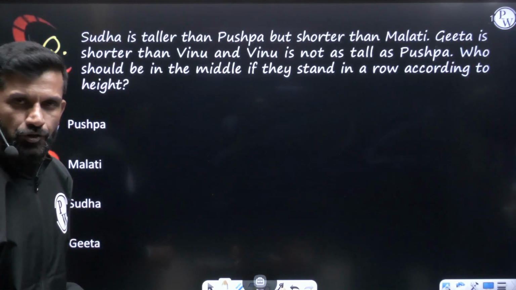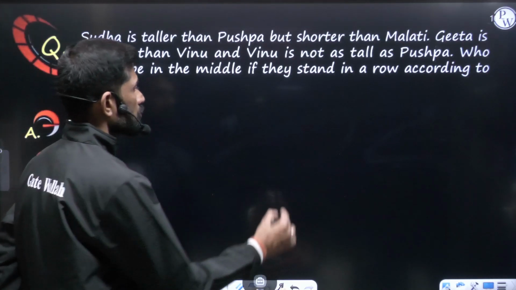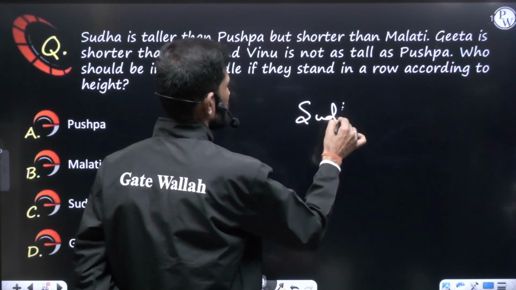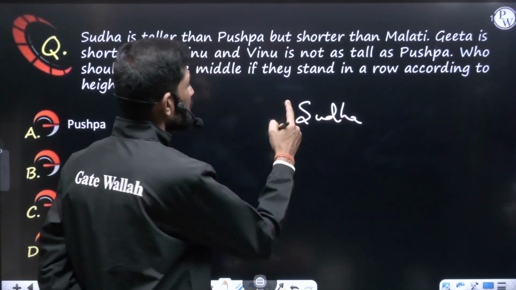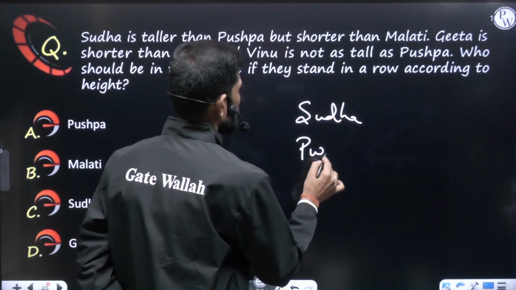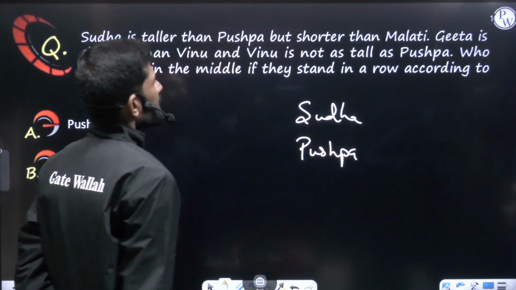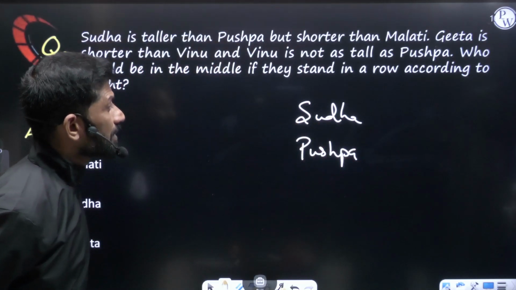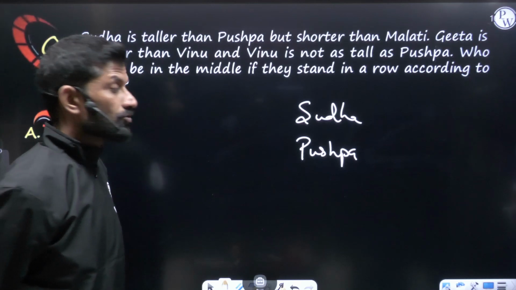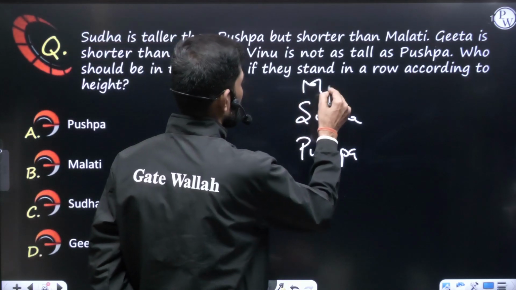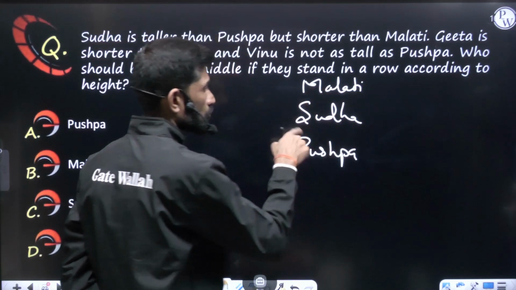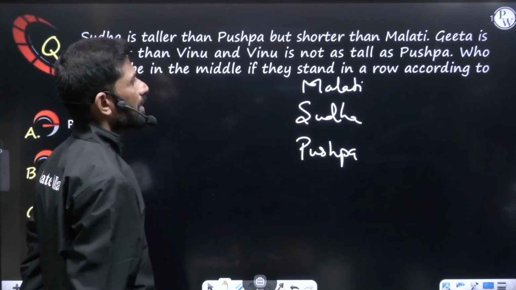Sudha is taller than Pushpa. Sudha is taller than Pushpa means Sudha will be on top, because the taller one goes on top. So Pushpa is at the bottom. Sudha is taller than Pushpa but shorter than Malti. Means Sudha is shorter than Malti. So Malti is taller. So Malti will go up.